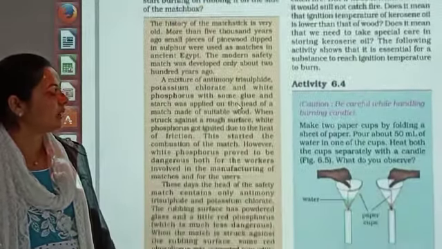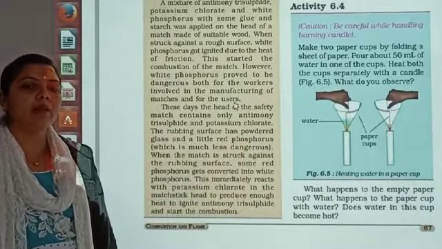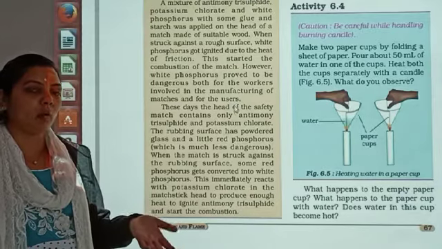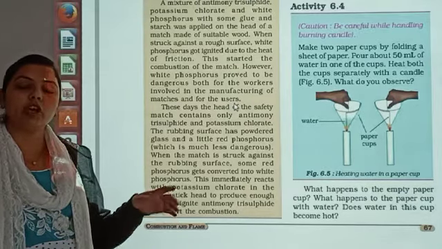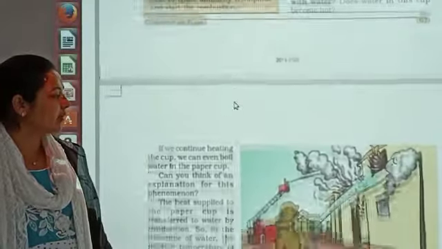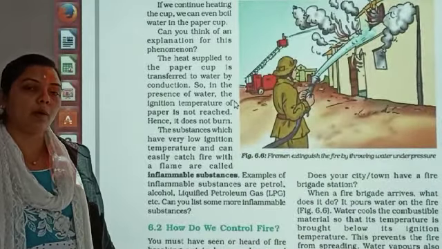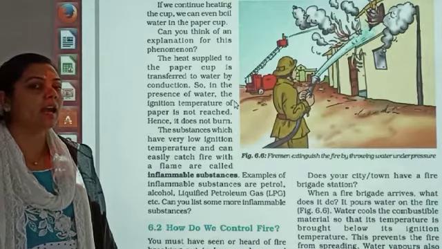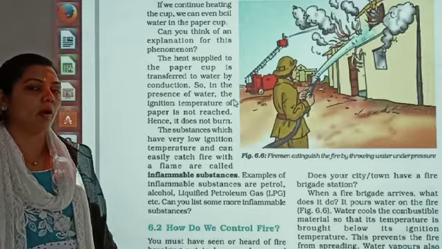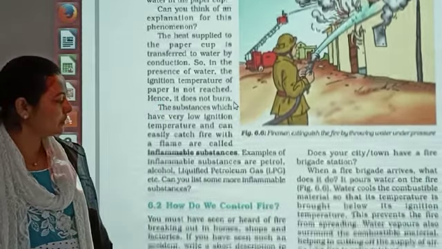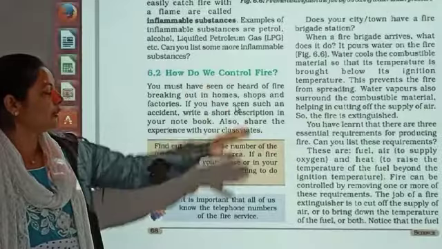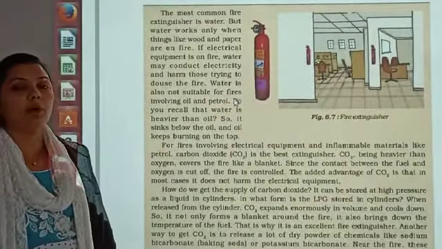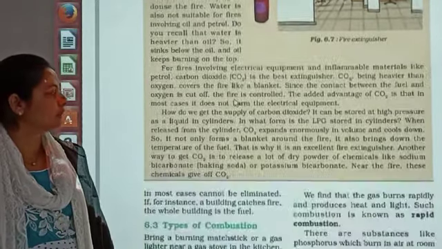So dear students, that is what we have done. Also we are able to see how the ignition temperature can be affected by water. By supplying the water, we can change the ignition temperature of any material. That is what we have done. Then also we have seen the topic of how we control fire. If the fire is caught at any place, how are we able to control that fire? What are the materials that can be used? So this is the topic, how do we control fire. That's what we have done. Also we have seen the complete detail about the fire extinguisher.